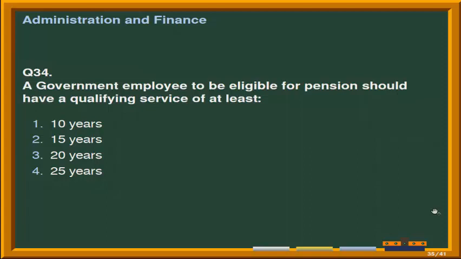Next question is, a government employee to be eligible for pension should have a qualifying service of at least, options are number 1, 10 years. Second option is 15 years. Third option is 20 years. And the last option is 25 years. Correct answer is option first, that is 10 years.